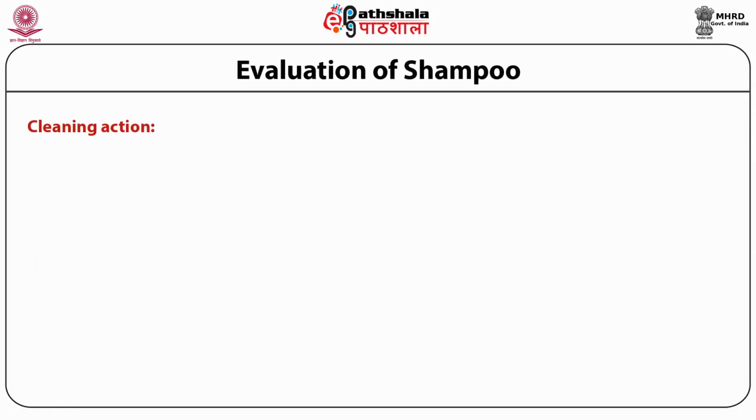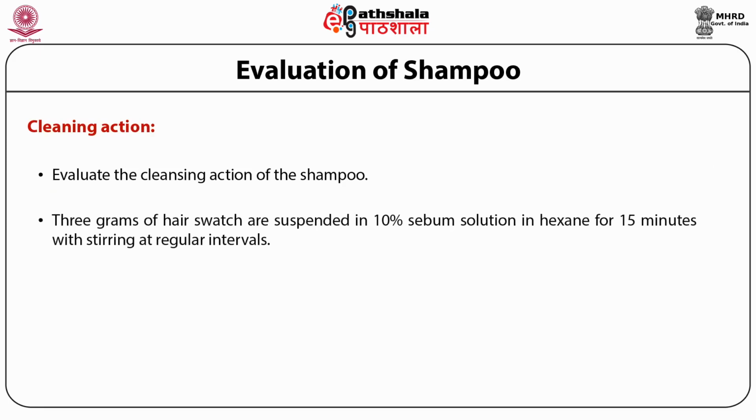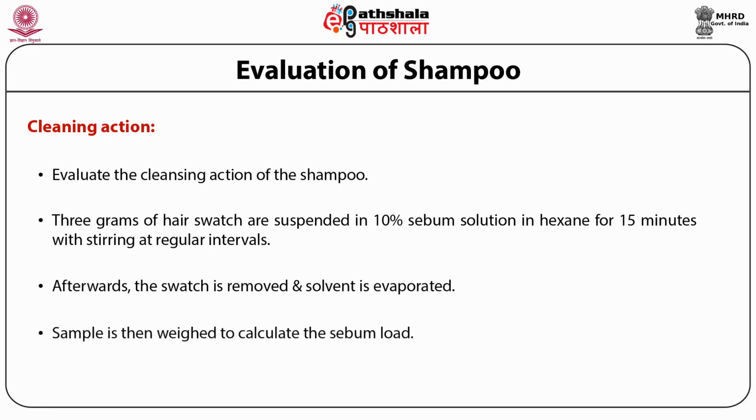The cleaning action of the shampoo is evaluated by taking 3 grams of hair swatch which are suspended in 10% sebum solution in hexane for 15 minutes, and this solution is stirred at regular intervals. Afterwards, the swatch is removed and the solvent is evaporated. The sample is then weighed to calculate the sebum load.